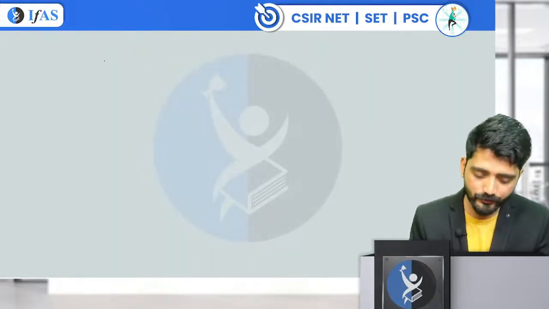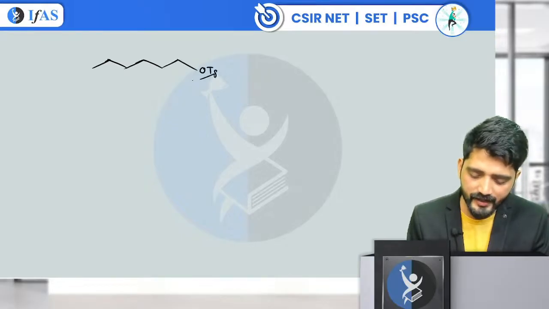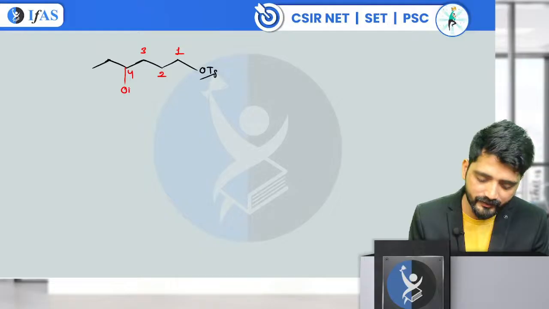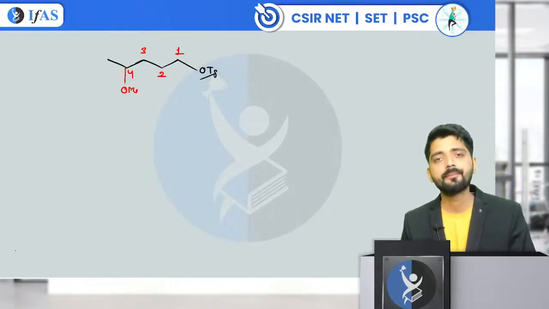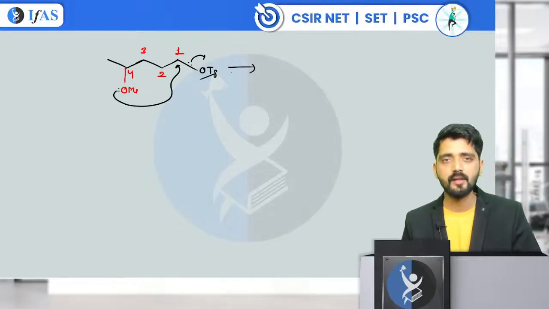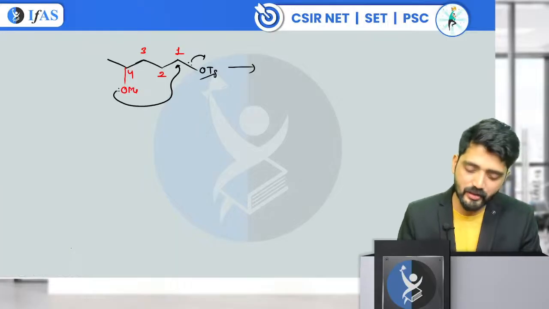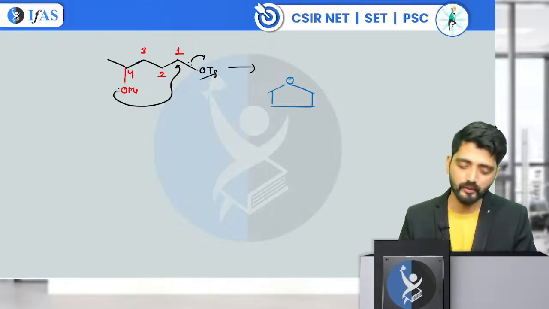Let's suppose I am dealing with a case where I have an OTS as a leaving group. Now, what I have decided, I will be placing my CH3 and OMe group at this center. Okay, I am removing one CH3. This is our substrate. We know that this OMe is going to behave as a neighboring group. It will be removing the OTS, and a five-membered cyclic transition state is going to form. This is how our transition state is going to look.